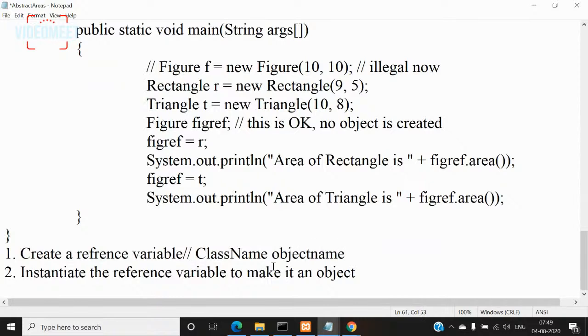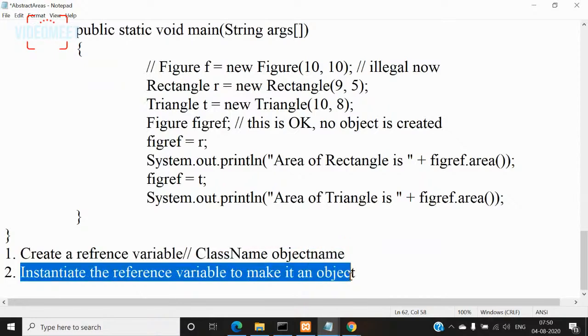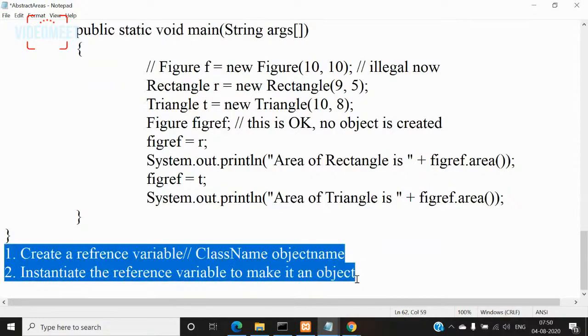Even though we are saying this is an object name, this is just a reference variable because it is not instantiated by using the new operator. And we are not going to call the constructor also. So up to here it will be permitted for any class, even an abstract class. But the second step is not permitted for an abstract class. For normal classes, we can do both the steps, but for an abstract class, we can do only up to here, right?